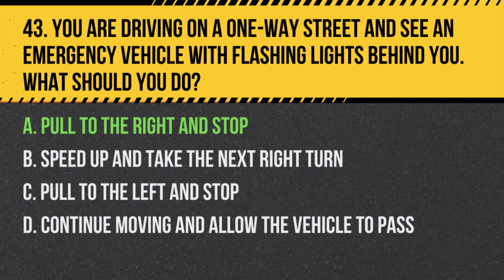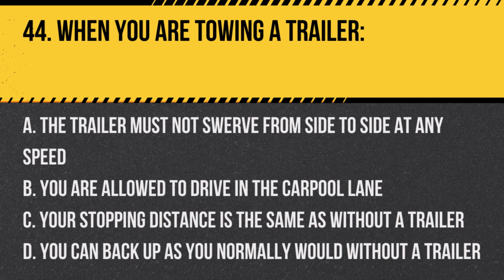Question 44. When you are towing a trailer: A. The trailer must not swerve from side to side at any speed. B. You are allowed to drive in the carpool lane. C. Your stopping distance is the same as without a trailer. D. You can back up as you normally would without a trailer. Answer: A. The trailer must not swerve from side to side at any speed. Safe towing requires that the trailer remains stable and does not swerve.